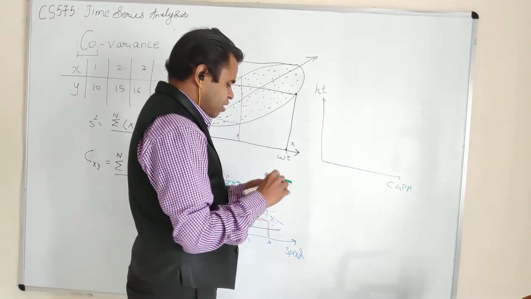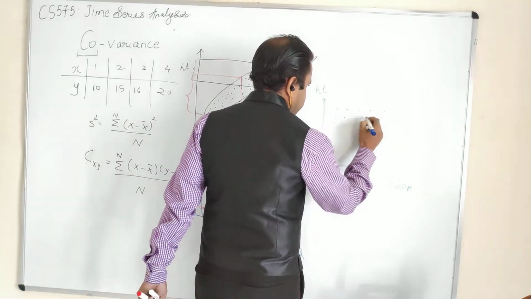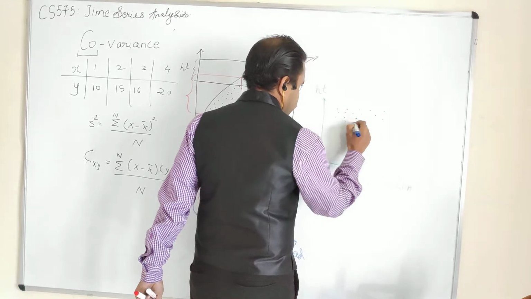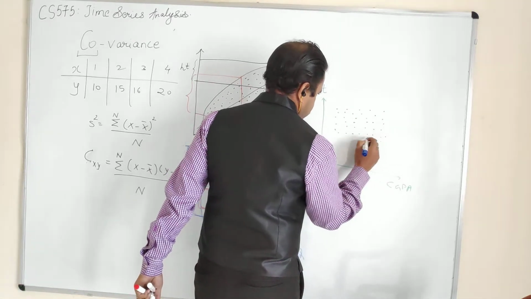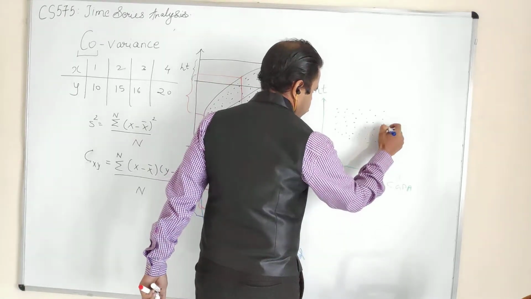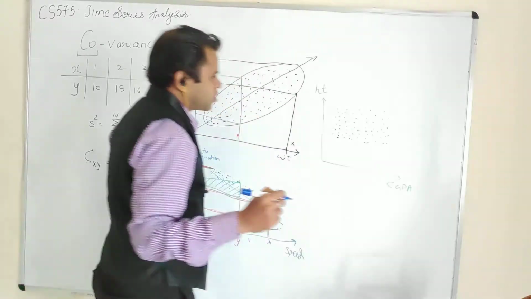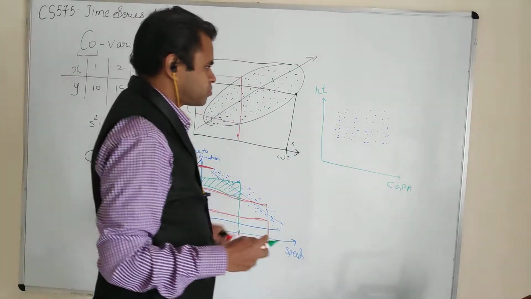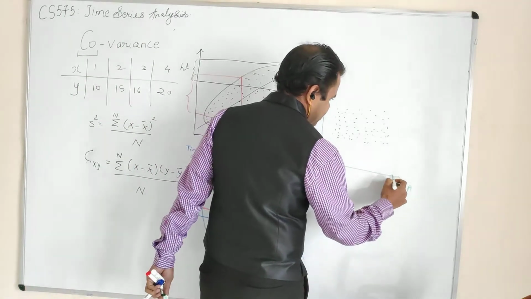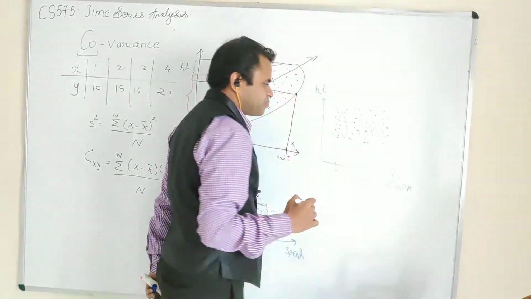So this graph will look something of this sort. Right? So we can say this as the 10 CGPA and this as a 4 CGPA.